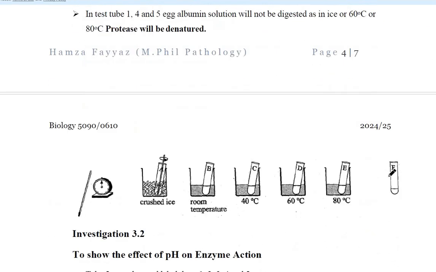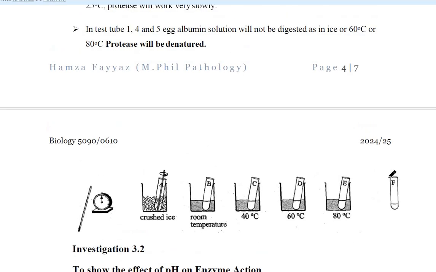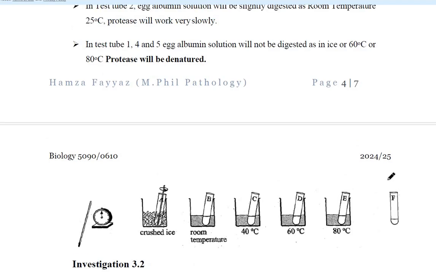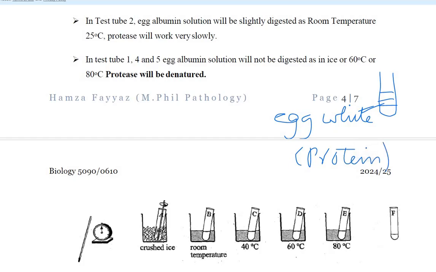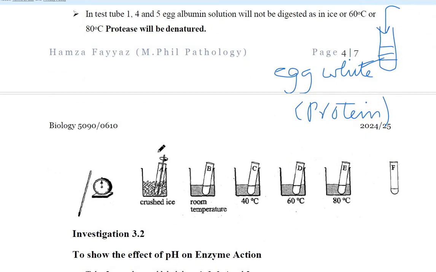Now we have to prove this experimentally, that enzymes work best at their optimum temperature. First of all, we took a test tube. In the test tube, we added egg white, and this egg white is pure protein. And in this, we added protease enzyme. One test tube like this we kept in crushed ice. Another test tube we kept at room temperature, 25 degrees Celsius.